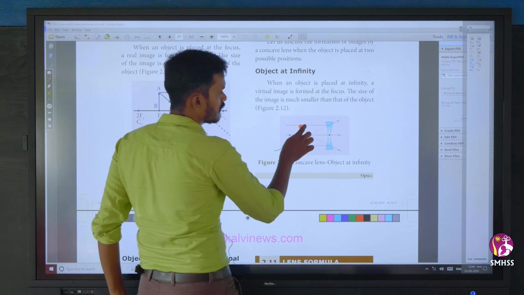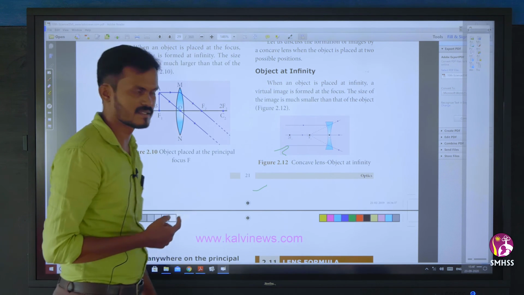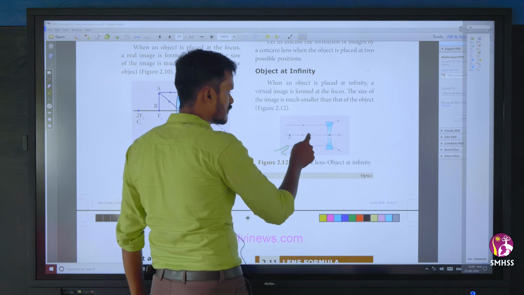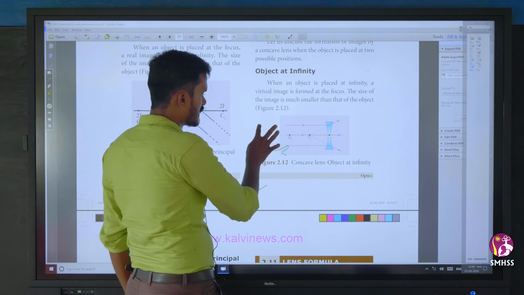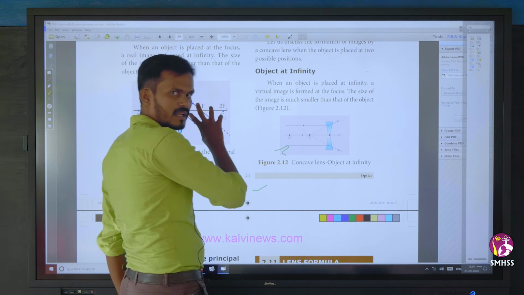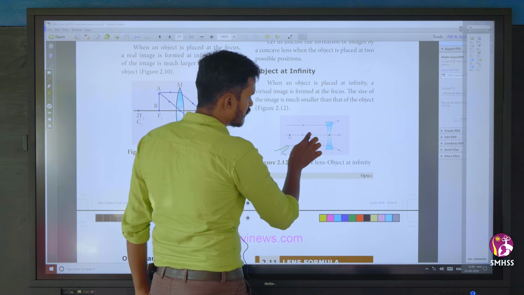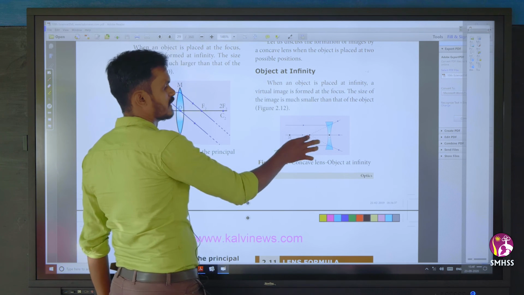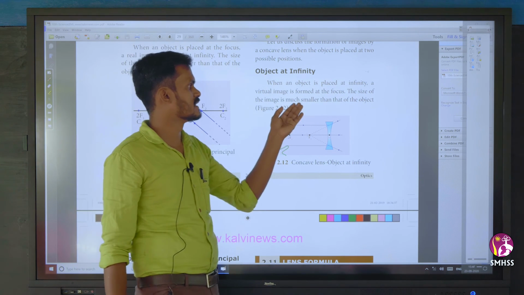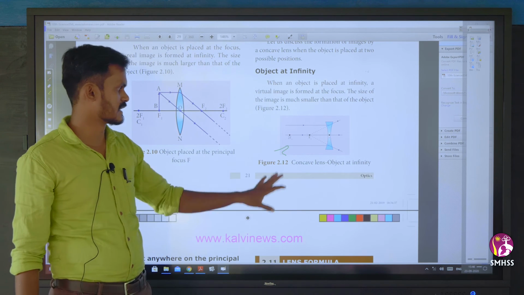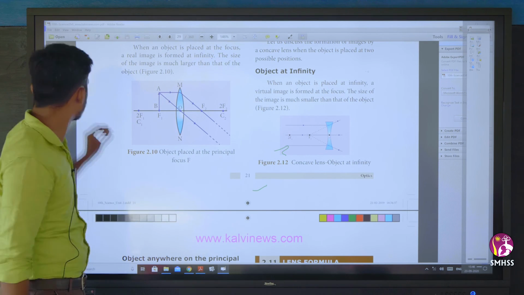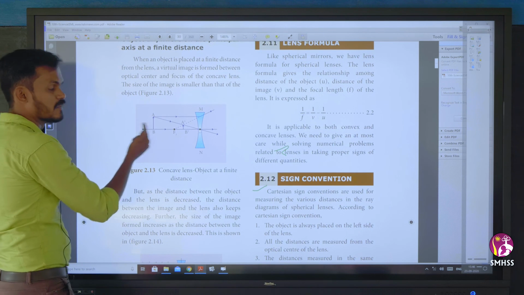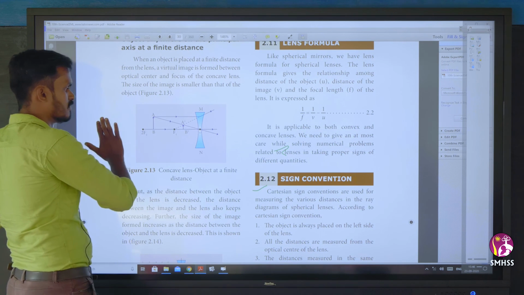So here the ray traveling parallel to the principal axis, after refraction we know that it will appear to come from this point. So here the object is at infinity, the rays are parallel. So again we will have an image at this point. The size of the image is much smaller than the object size. This is the first one. Second condition, or second position of the object, anywhere between the optic center and the infinite distance.